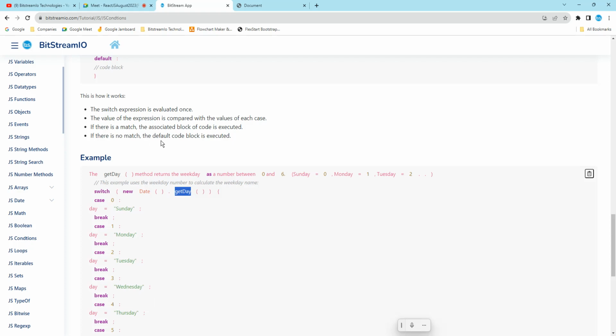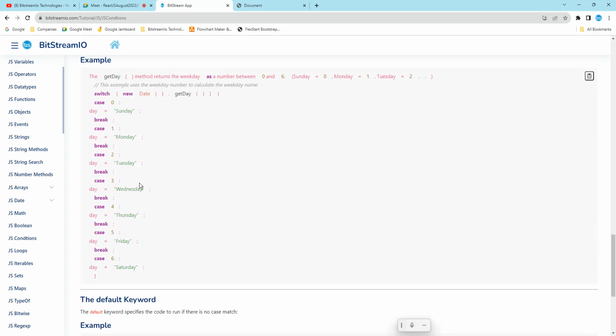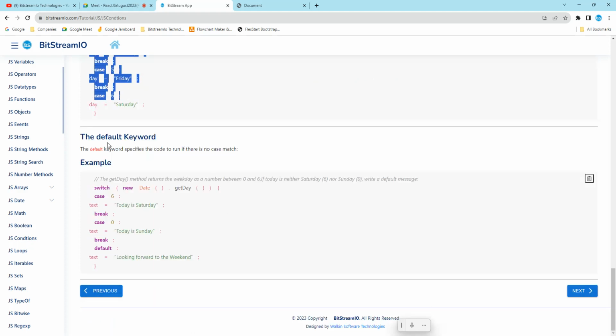If there is a match, then the associated block of code will be executed. And if there is no match, the default block will run. We will see that in a later section. If no case matches, say in another scenario, who is having a percentage between 70 and 75, display the list. If nobody is having that, then there is a default block. Default is a keyword that specifies the code to be run when no case matches. It's not matched or something.